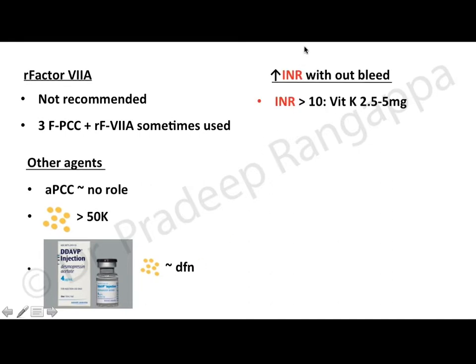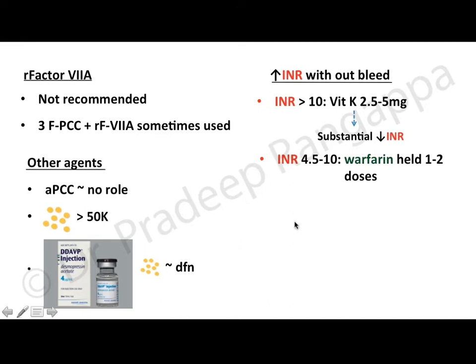So what about the suggestion when there is increased INR without bleeding? So this is a patient where INR was prolonged with warfarin with bleed. When there is no bleeding, the recommendation is if INR is more than 10, vitamin K 2.5 to 5 mg could be used as a single dose. And as we see, it causes substantial reduction in INR and it is sustained for much longer time.